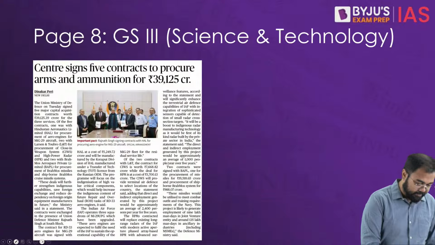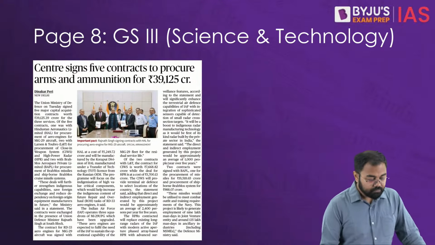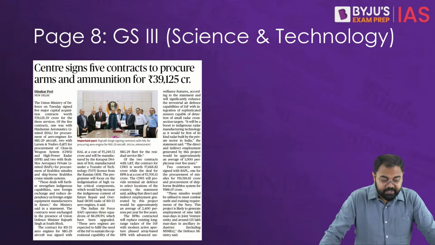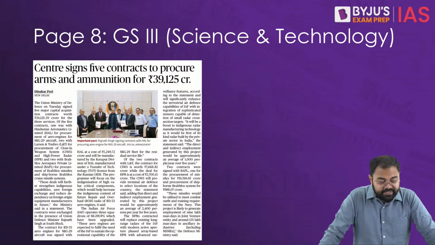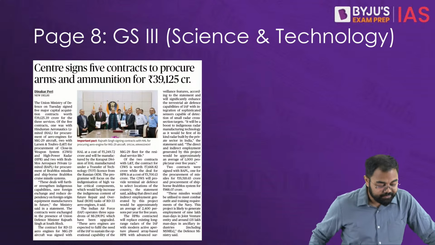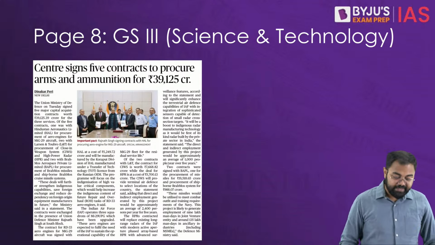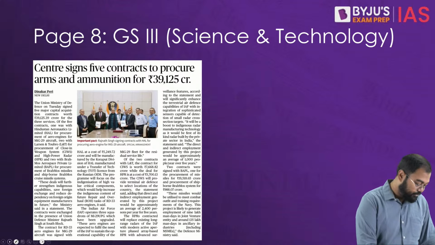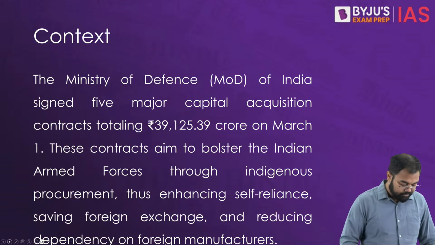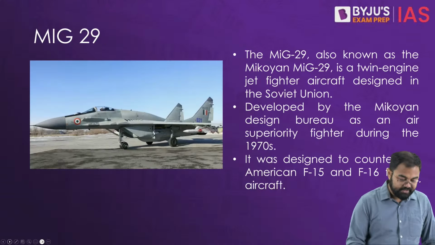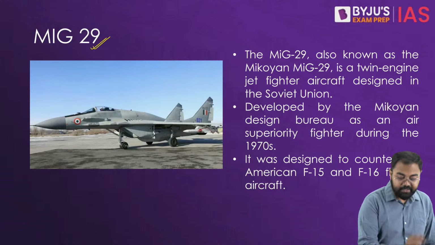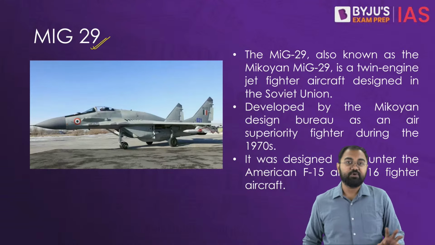big problem for India. And then lastly, an article related to GS paper 3, Center signs 5 contracts to procure arms and ammunition worth 39,125 crores. So here there are three aspects that we have to understand. One has been about MiG-29.